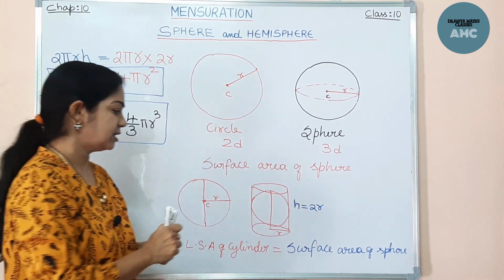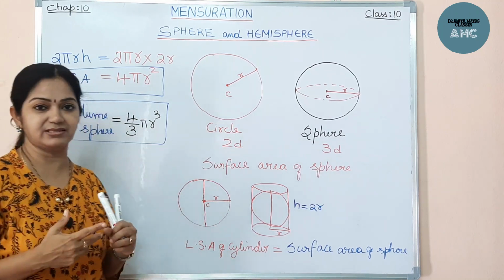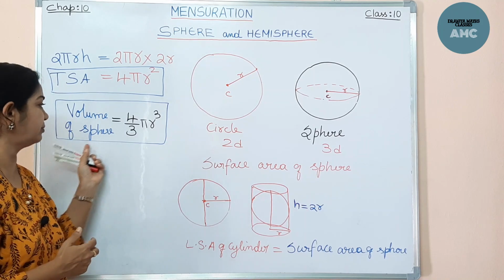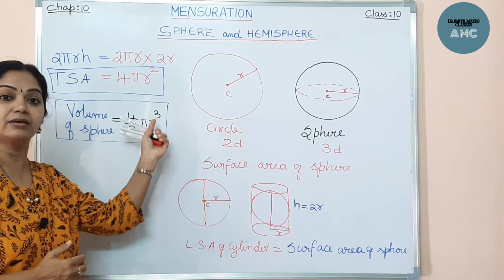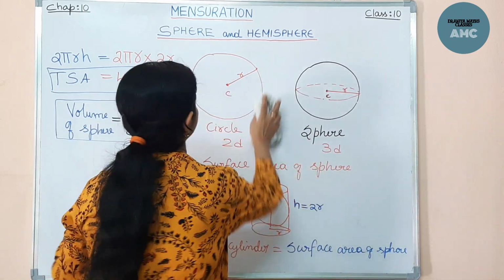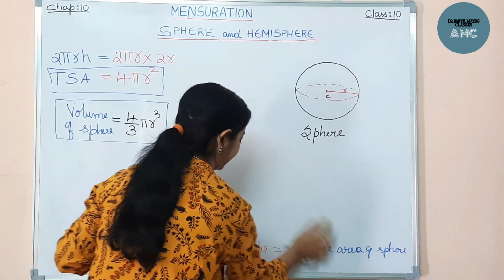Now here, we don't have any curved surface area or TSA, both are one and the same for the sphere because it is not having any lateral faces. Now the volume is 4/3 pi r cube. Okay, now we will learn another 3D object, nothing but a hemisphere, right?